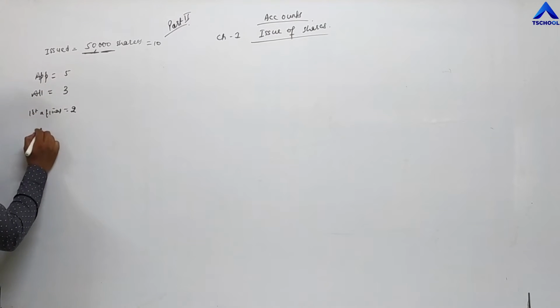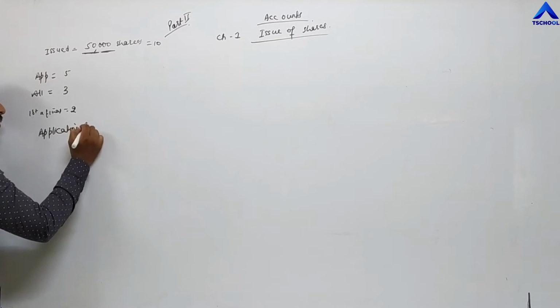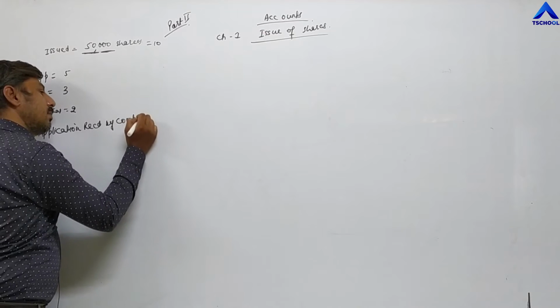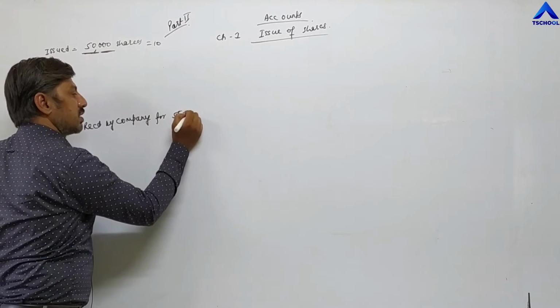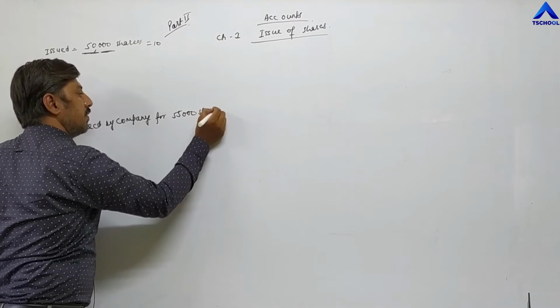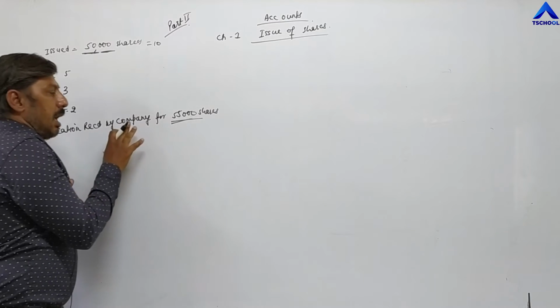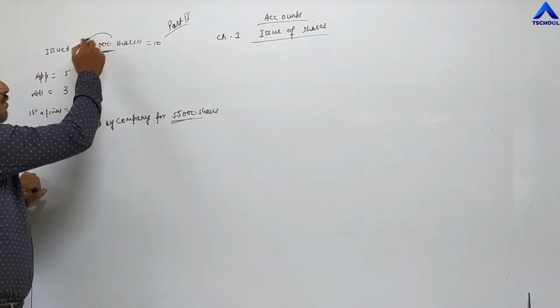And total applications received by the company are for 55,000 shares. Here the company is receiving applications for 55,000 shares, but the company is issuing only 50,000 shares.